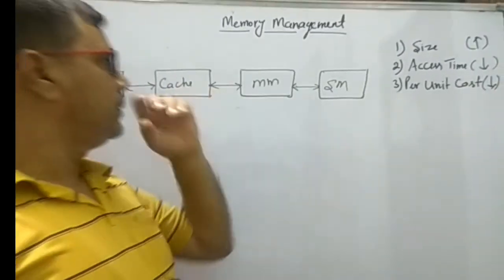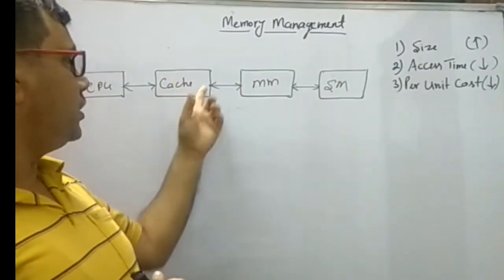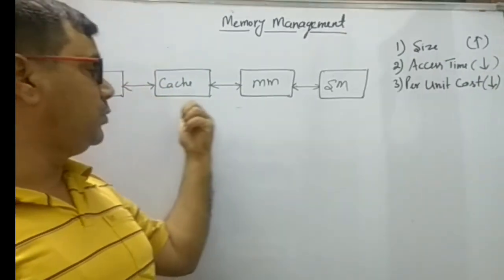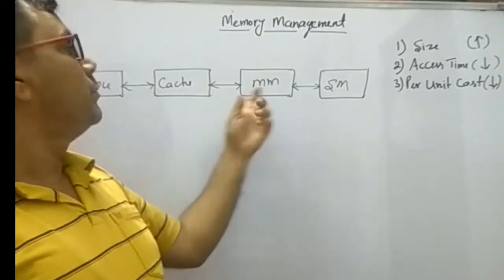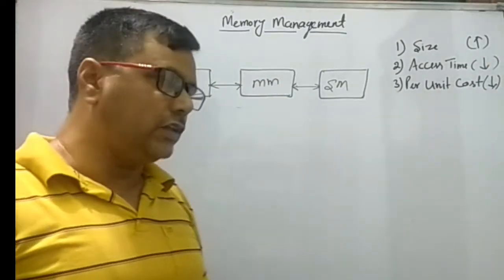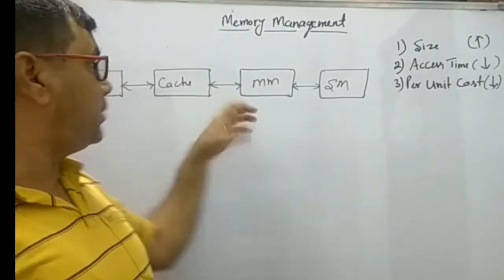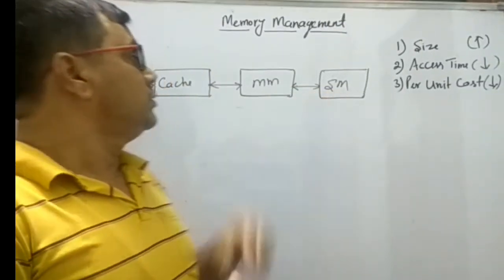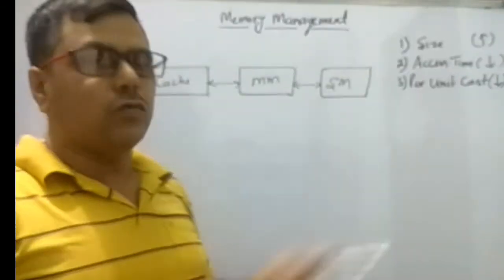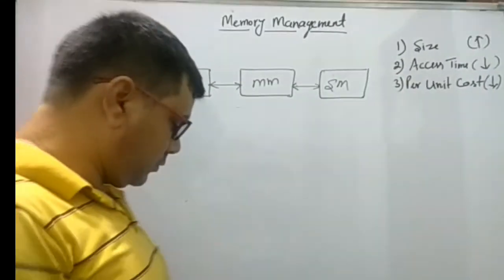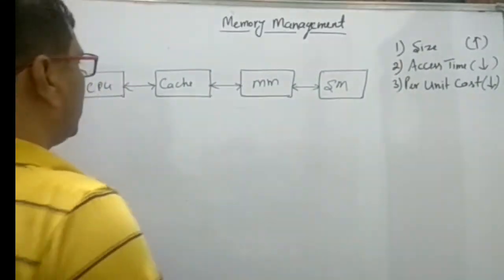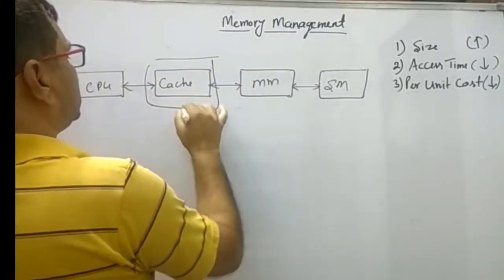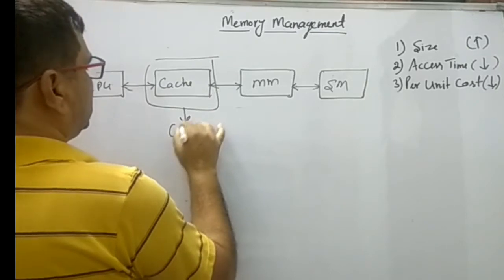Similarly here, the cache memory holds the instructions or the data which are immediately required by the CPU, and similarly main memory also holds the data required by the CPU, but the cache holds a very small amount of data, and secondary memory holds the bulk amount of data. Now, the study of this cache memory is a part of computer architecture.